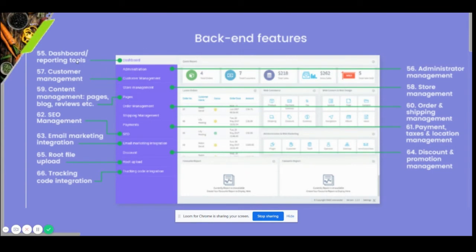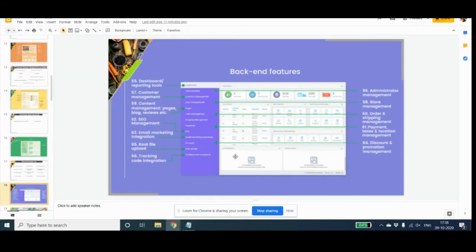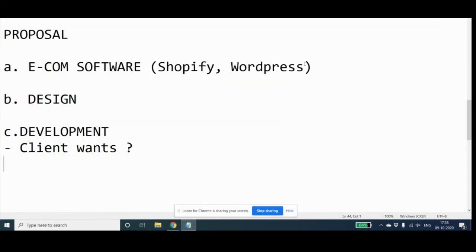Okay, so all these things that you are seeing here are typically there in Shopify and WordPress. These are like store management, shipping management, taxes. So these are the typical things which are required and are generally there in the leading softwares like Shopify and WordPress, right? So remember, when we are talking about WordPress, we are referring to a plugin which WordPress has. It's called WooCommerce, which is used for building e-commerce sites.